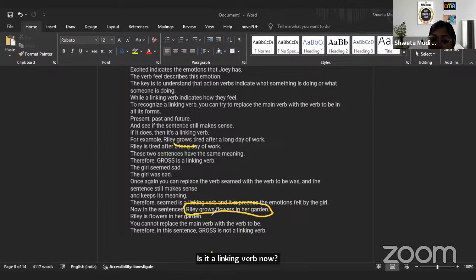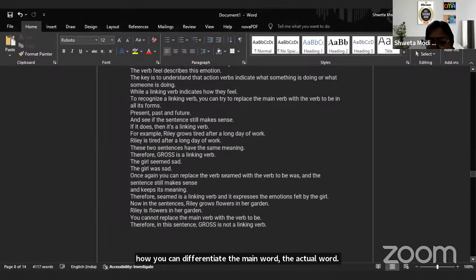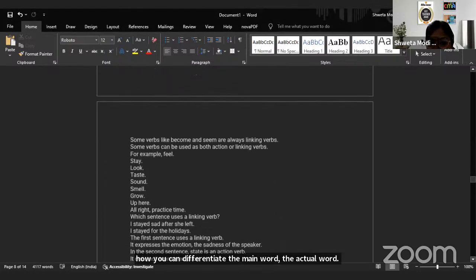No. Because the action is happening. So it is an action verb because she is growing. When she is growing, then the action is happening. So it is an action word and not the linking word. So this is how you can differentiate the action word from the linking word, right?